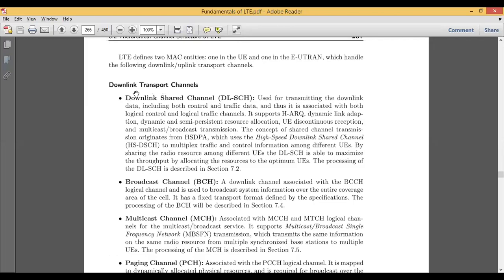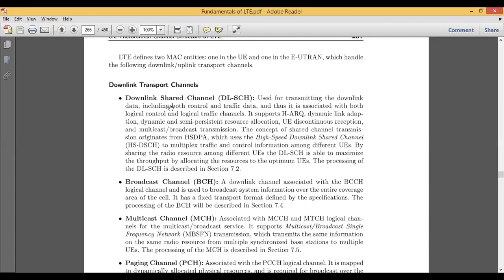We will see one by one how this can be done under the category of transport channel. The first is the downlink transport channel. In the downlink transport channel, we have the following categories. One is the downlink shared channel, which we call DL-SCH. This transport channel under downlink is used for transmitting the downlink data, which includes both traffic and control data. Because it is coming from the upper layer, it makes use of both control as well as traffic data. It is associated with your logical control and logical traffic channels, because it is from the higher hierarchy, which consists of the logical control and logical traffic channels we discussed in the above section. It is coming from the upper layer and being transmitted towards the physical layer.